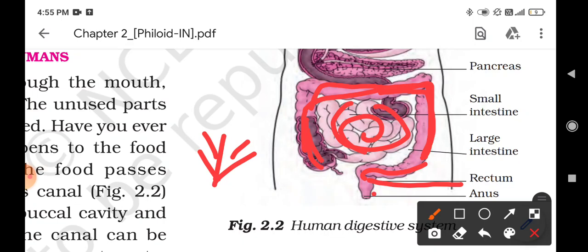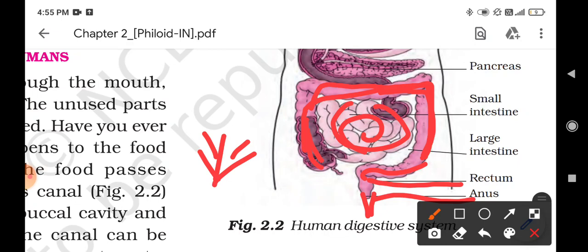This is called egestion. This is the anus, and here the waste material, the poop, is thrown out of the human body. The process of taking food into our body through the buccal cavity or mouth is ingestion, and the process through which we throw out the waste from our body is called egestion.